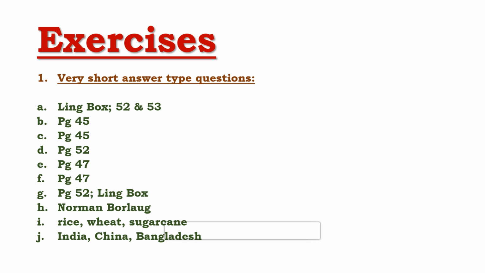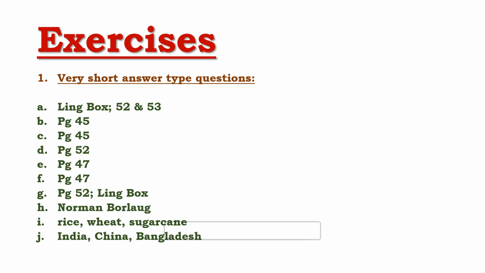You can see page number 47, first column only. Characteristics are given. Three characteristics are given. These three characteristics I am reading out. It is a self sufficient type of farming. Labor and other farm related activities done by the farmer and his family. And the third characteristic is there is no surplus production for trade. So out of these three characteristics you can write any two.